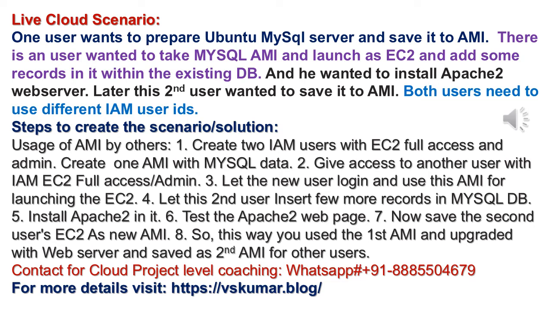So he wanted to have his copy, just like your laptop image, how you can take it, or your VM image, like you are using an Ubuntu virtual machine, you can save it as an image, and that image can be used in different locations also. The same way in AWS cloud, he wanted to save it as AMI, whatever he built.